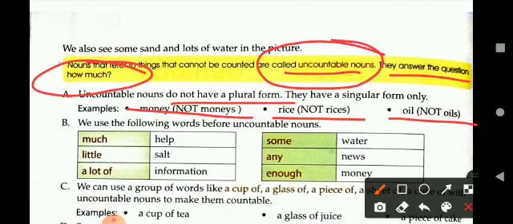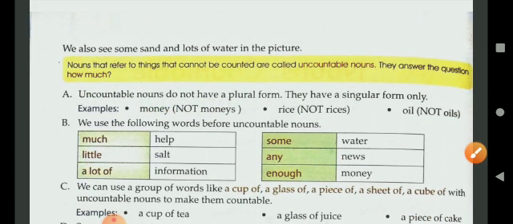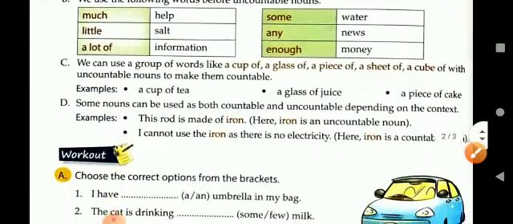We use the following words before uncountable nouns: help, little, salt, information, some, water, any news, and enough money. So these are the words we can use before uncountable nouns.